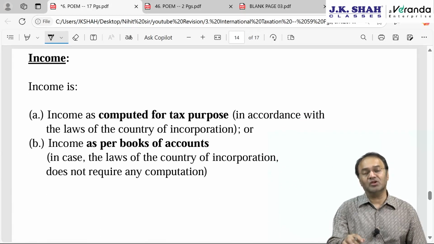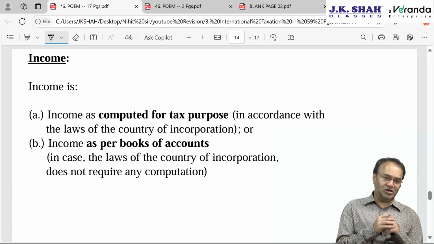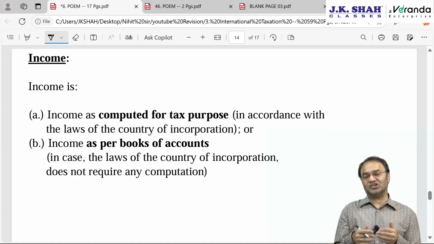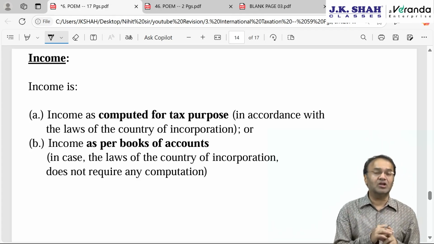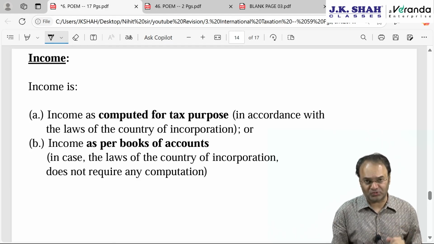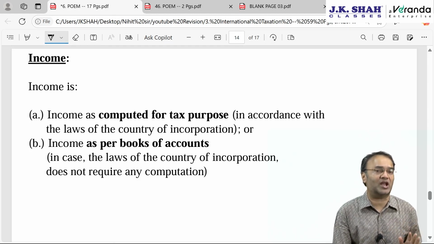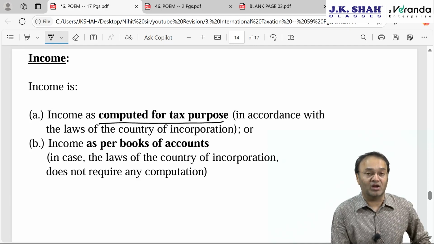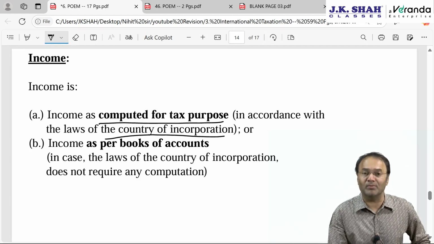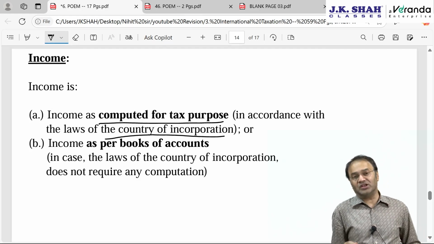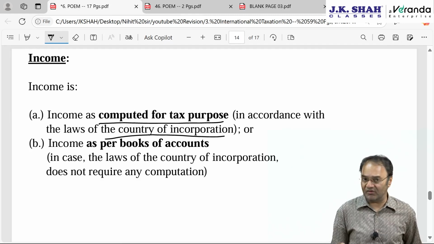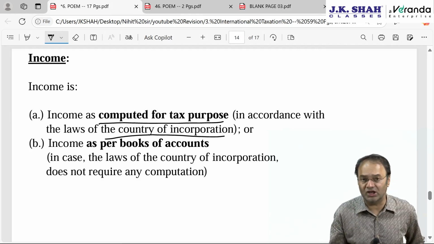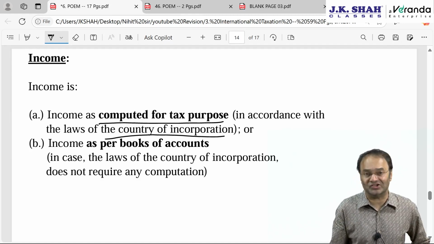What do you mean by income? Income also needs to be understood: whether income is to be computed as per our Indian taxation law or the taxation law of the country where the company is incorporated. The answer is, it should be as per taxation law, not as per books of accounts, and secondly it should be as per the taxation law of the country where the foreign company is incorporated. So if the company is incorporated in Japan, let's say TCS Japan, then income is to be computed as per the taxation law of Japan.